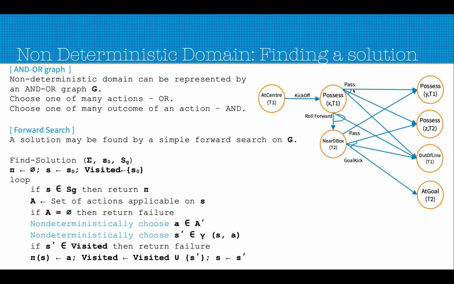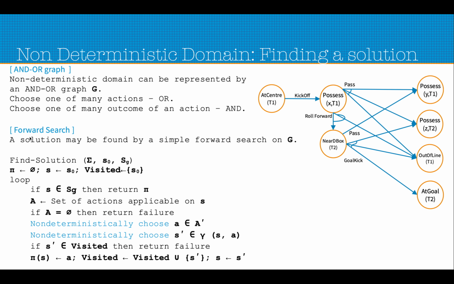And out of pass and roll forward, we have to choose one of the actions, so these are the OR choices that we have. This is not exactly an AND-OR graph, but it can be broken down into an AND-OR graph by introducing some auxiliary states in between to make each of the nodes either an AND node or an OR node.